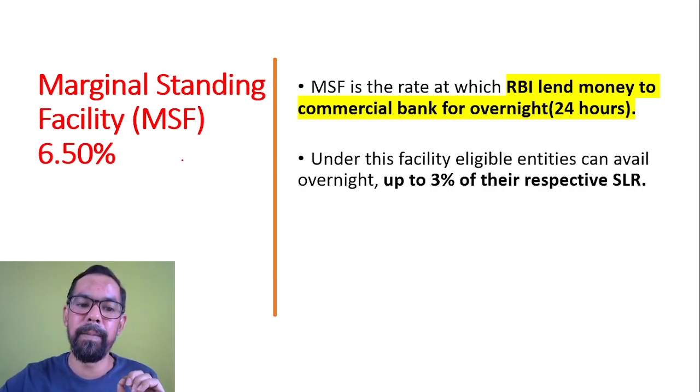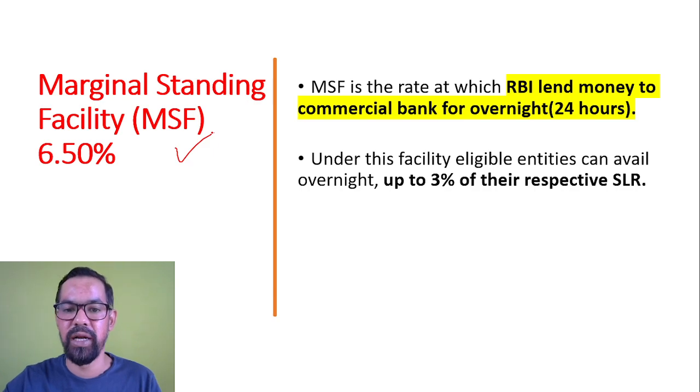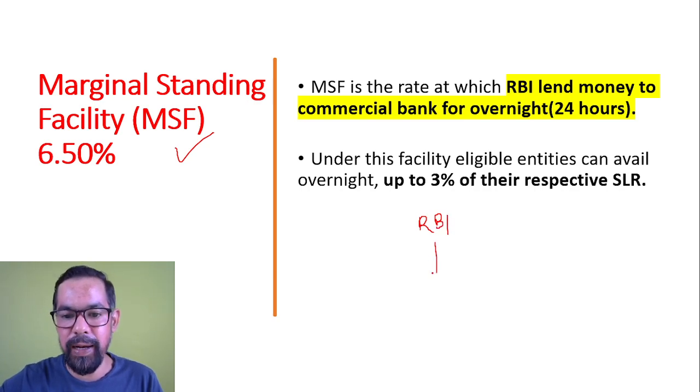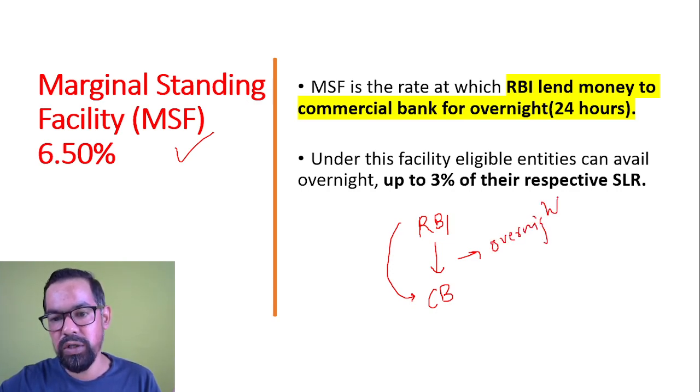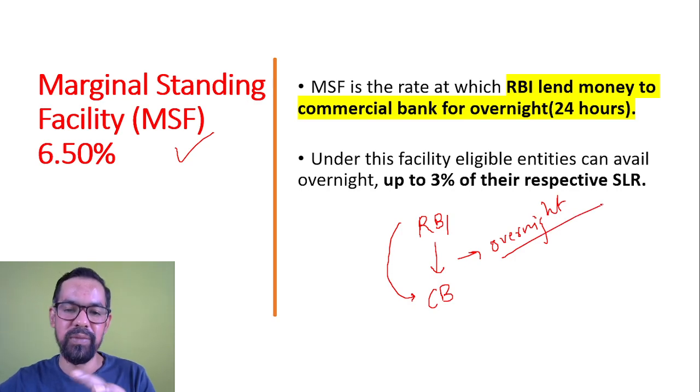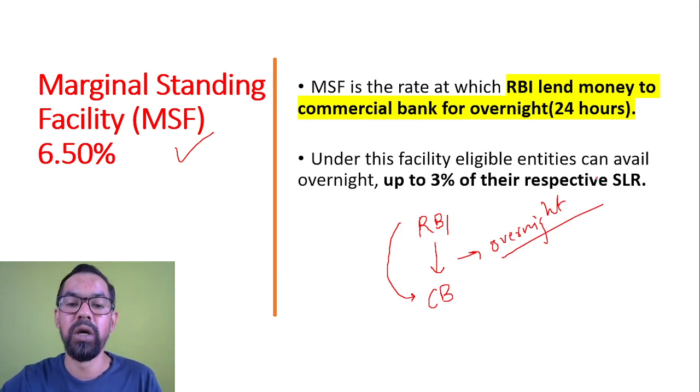Now next one, we have the marginal standing facility. If you study the marginal standing facility, it is the rate at which RBI lends money to commercial banks. Please do remember the cash flows, that is very important. So the cash flow is from RBI to commercial banks for overnight. Now this tool you have to deep dive into to understand. I'll try to make you understand.